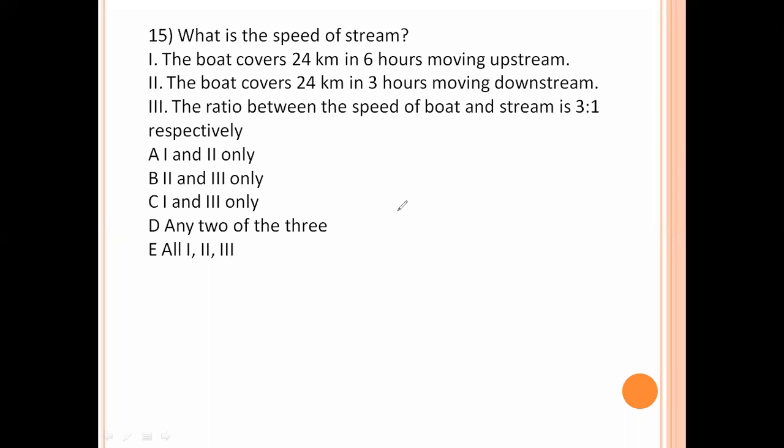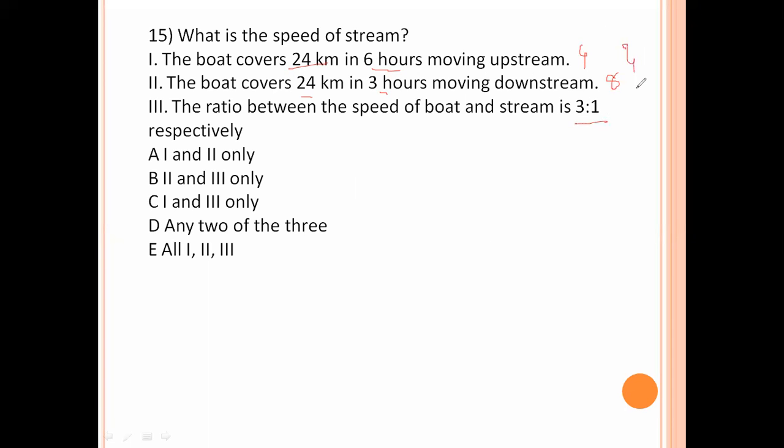What is the speed of the stream? The boat covers 24 kilometers in 6 hours moving upstream. The upstream speed is 24/6, which is 4 kilometers per hour. The boat covers 24 kilometers in 3 hours moving downstream. 24/3 is 8 kilometers per hour, that is the downstream speed. The ratio between the speeds of boat and stream is 3:1.